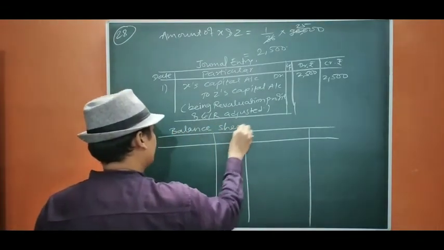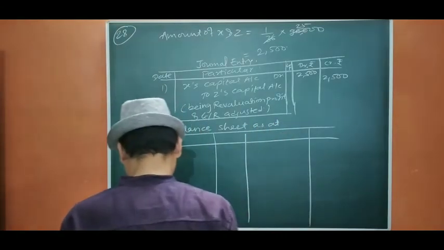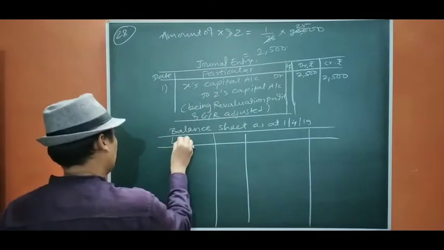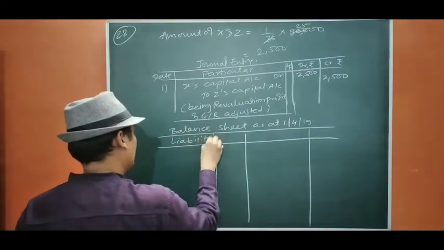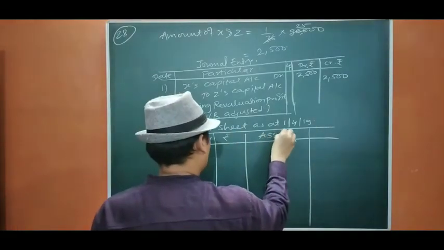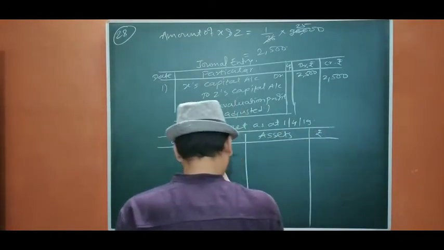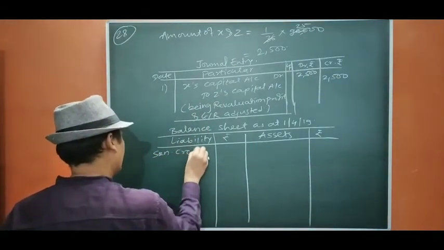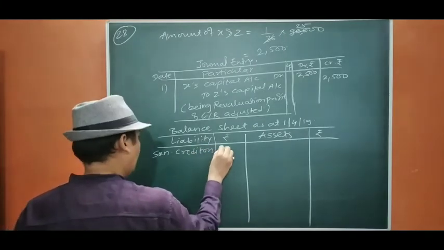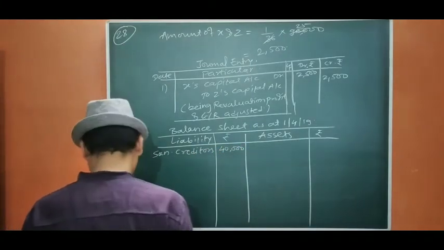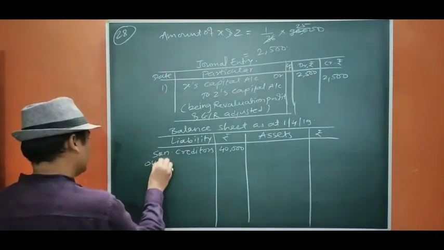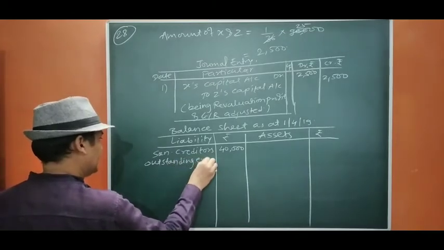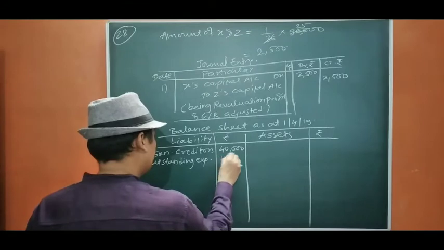Balance sheet, asset, liability, rupees, assets, rupees, creditors, 40,000. Outstanding expenses, 15,000.